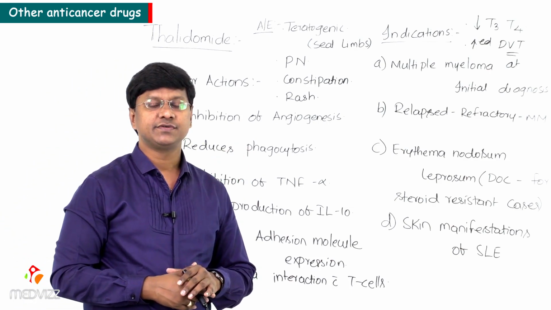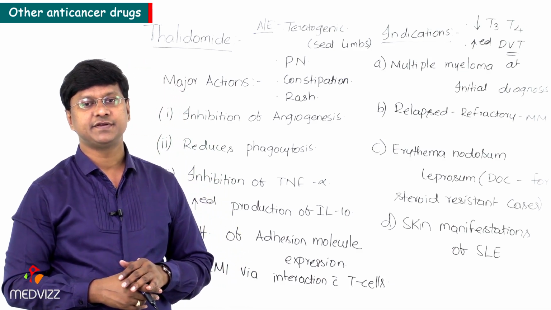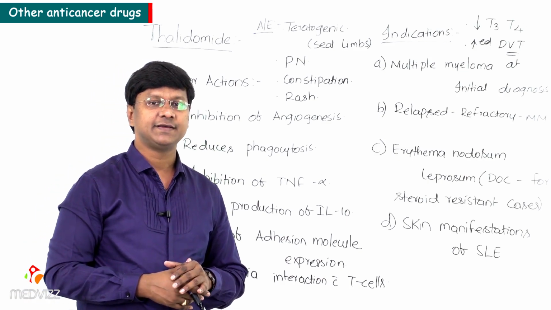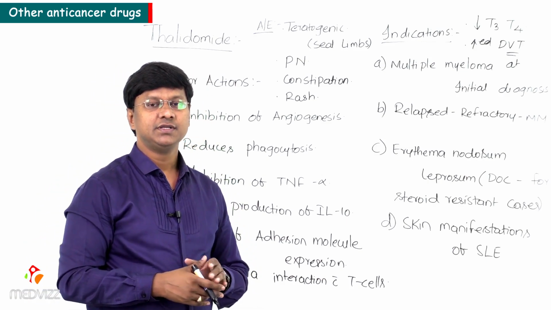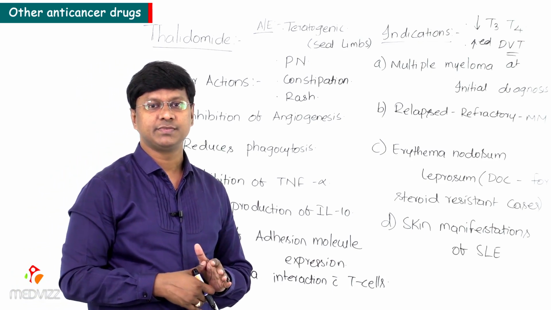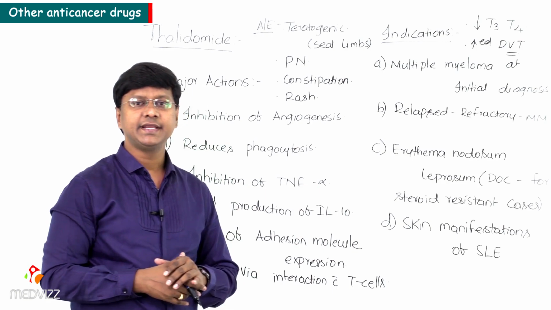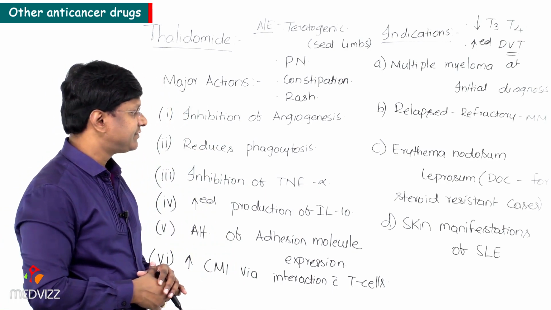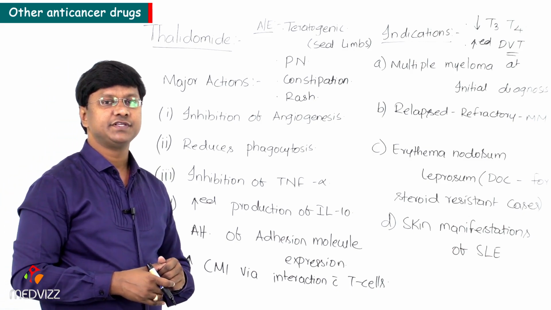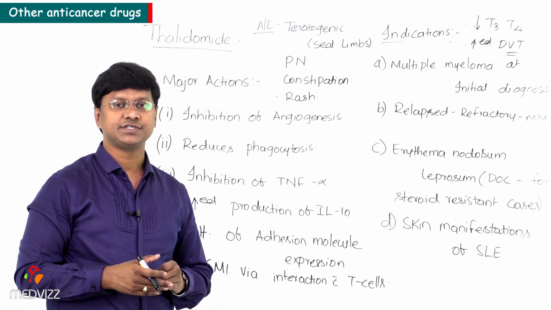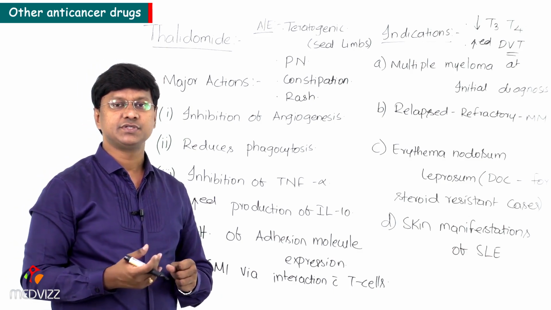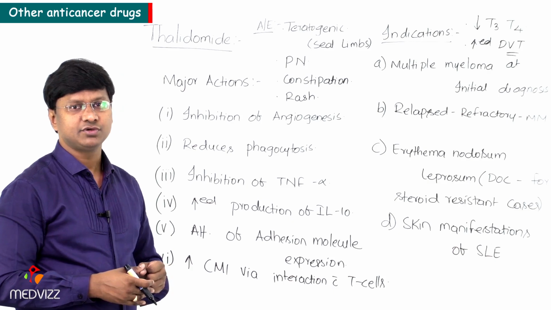And the indications of this particular thalidomide are, it is indicated for multiple myeloma at initial diagnosis. It is also indicated in case of relapsed refractory cases of multiple myeloma. Or it is also the drug of choice in case of steroid resistant cases of erythema nodosum leprosum, and indicated in case of skin manifestations of systemic lupus erythematosus. Next, the major adverse effects of these drugs are teratogenicity, peripheral neuropathy, constipation, rash, hypothyroidism, and these individuals have increased risk of deep vein thrombosis.